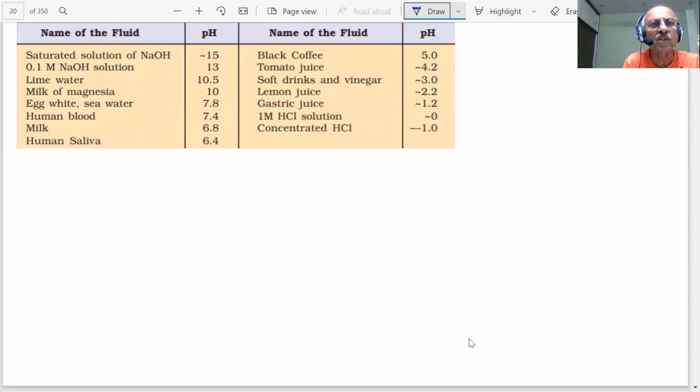The saturated solution of NaOH, a strong base, is 15.1 molar NaOH, pH 13. Lime water, this is alkaline, 10.5. Milk of magnesia, which you are using as an antacid. What is the formula?